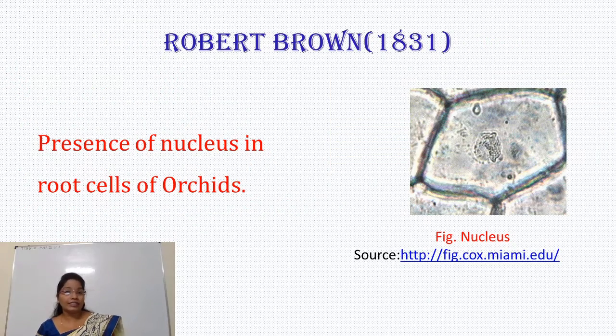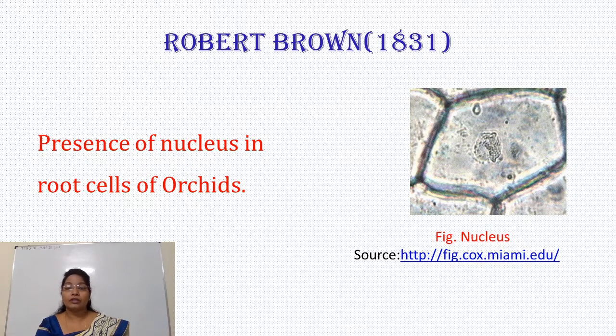Later on, another scientist, Robert Brown, in 1831 first reported the presence of nucleus in root cells of orchids. This is the photograph of root cells of orchids. This is a cell wall, a hexagonal cell, and in that cell there is the presence of a nucleus. This is also one of the most important discoveries made by Brown.